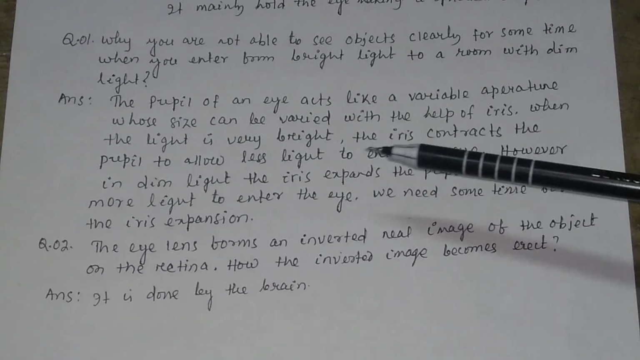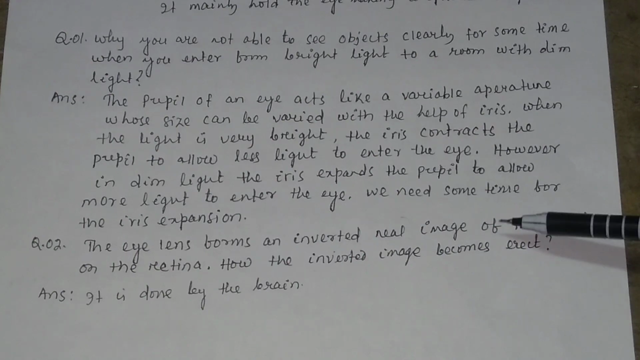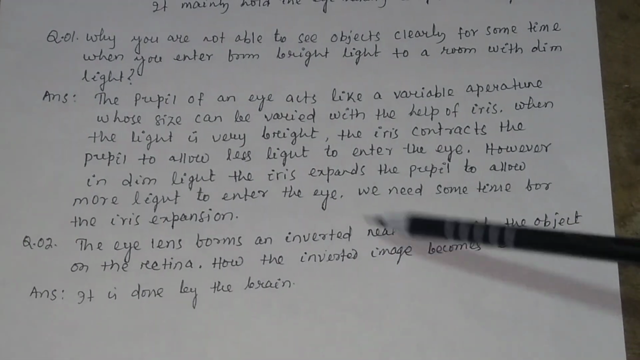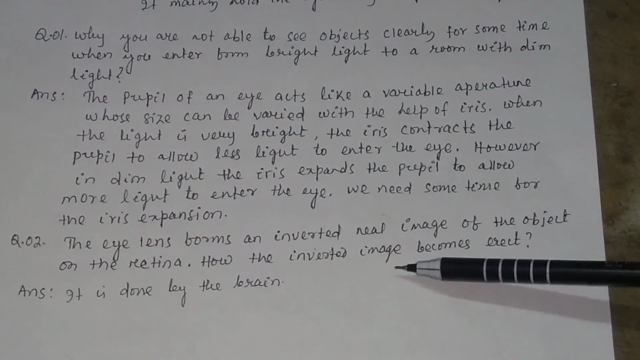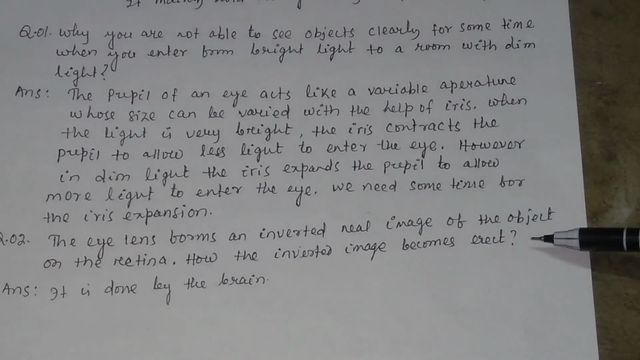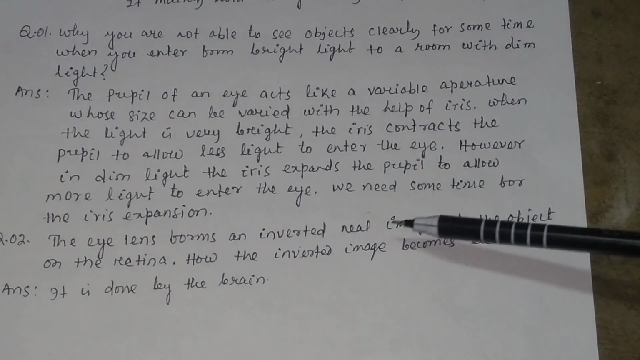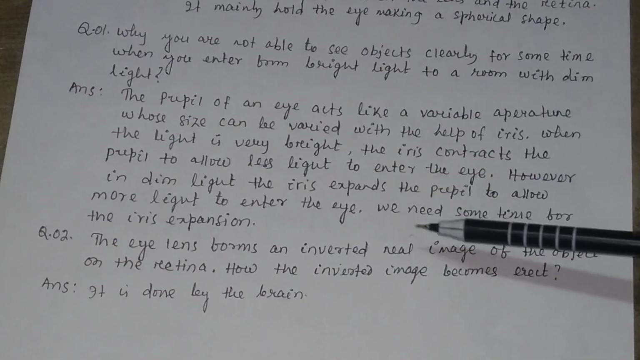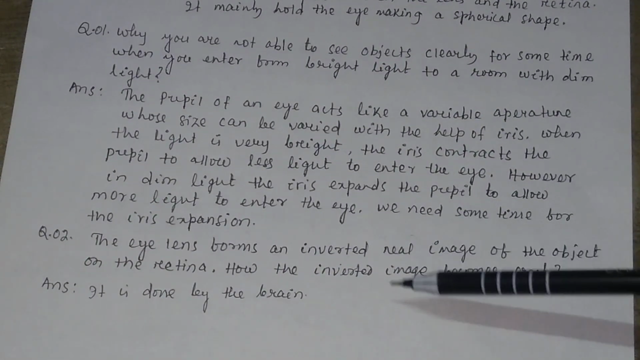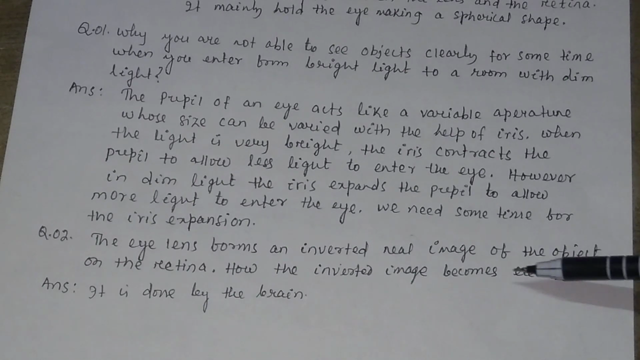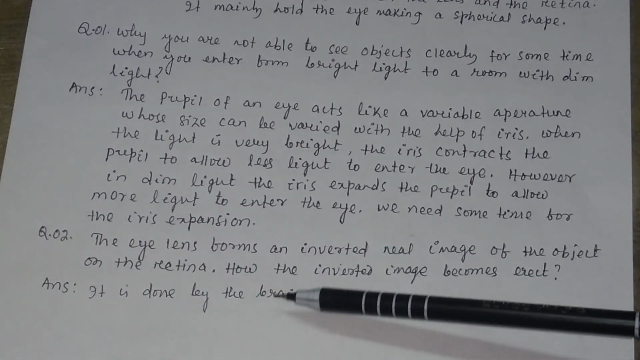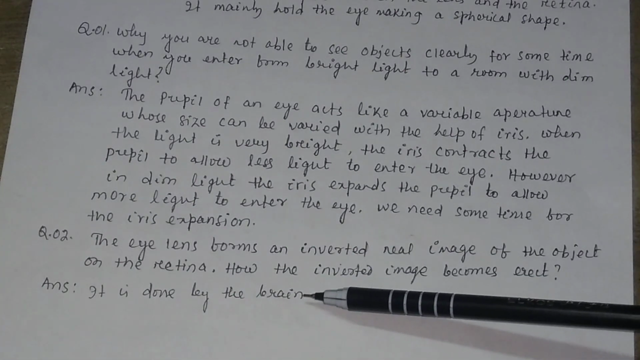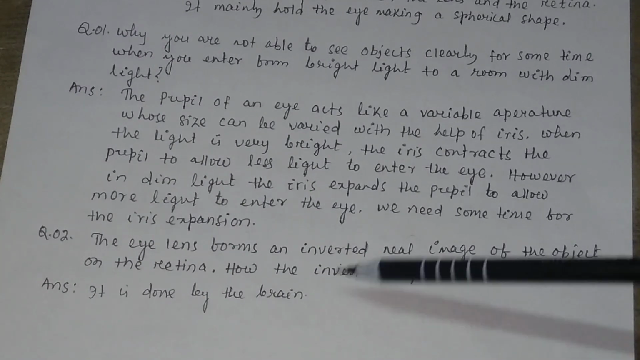Next question. The eye lens forms an inverted real image of the object on the retina. How does the inverted image become erect? The inverted image is formed on the retina, so how will it be erect? This is done by the brain.